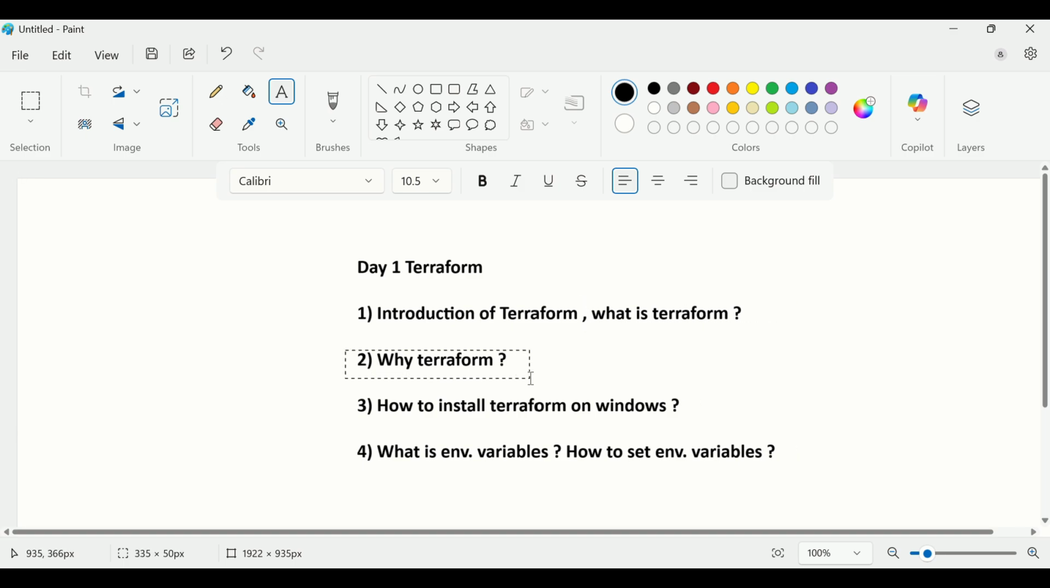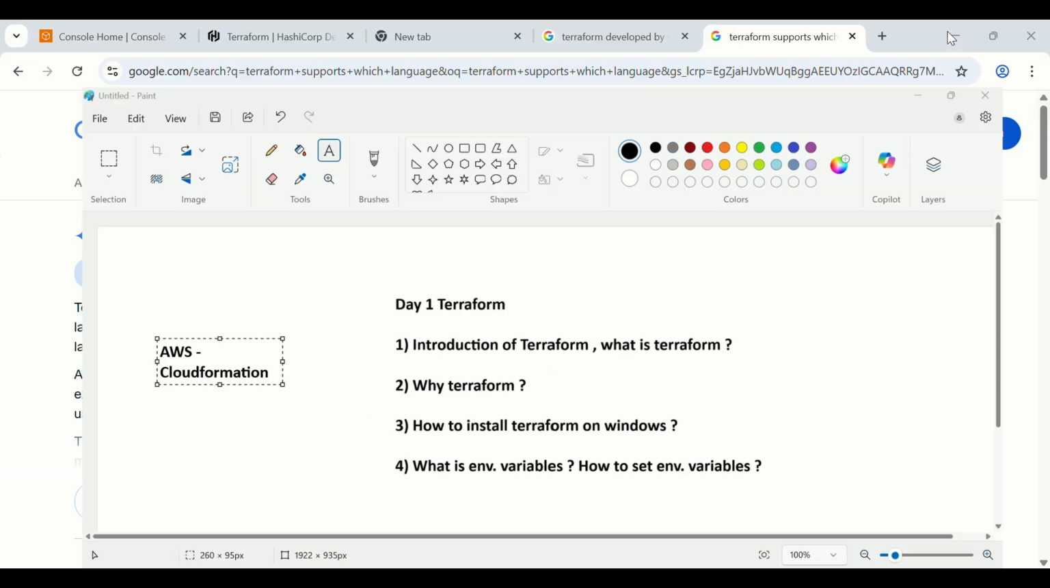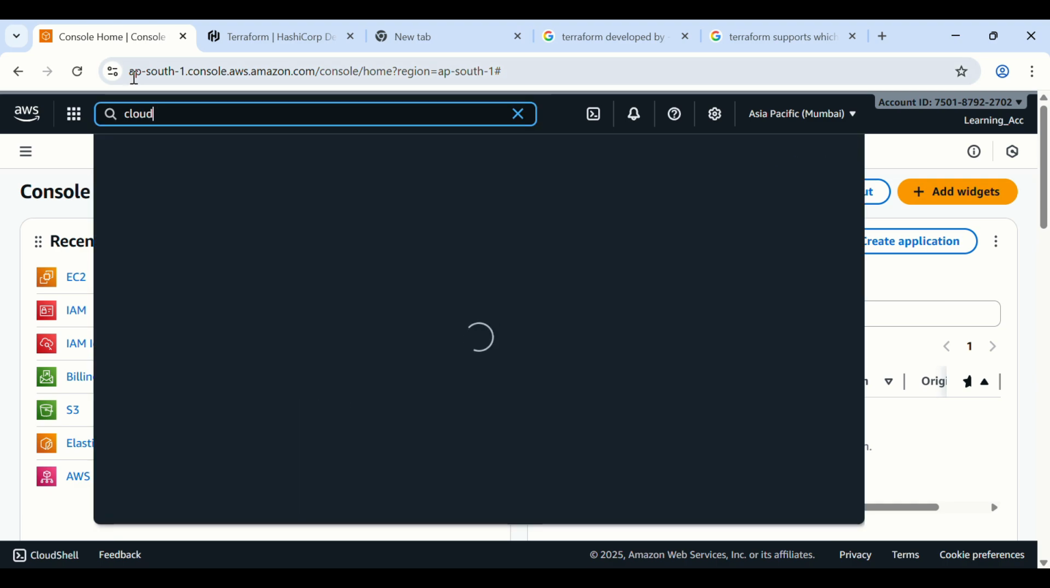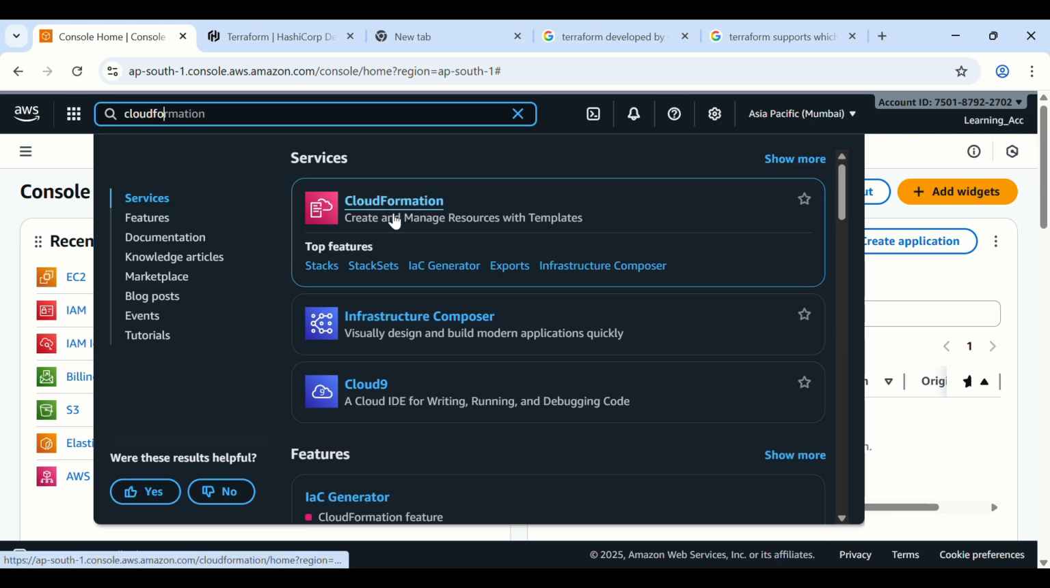Then, why Terraform? There are multiple alternatives, so why do we use Terraform and why is Terraform so famous? Let's discuss this one. There are multiple alternatives, let me type here. For AWS there is CloudFormation. Let me show you. See this one, CloudFormation: create and manage resources with templates.